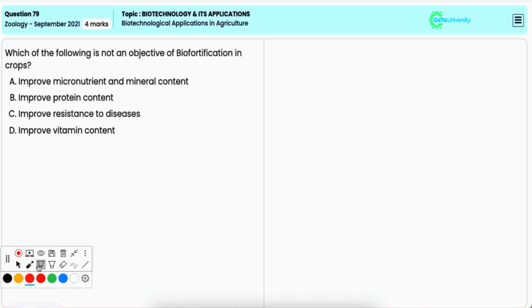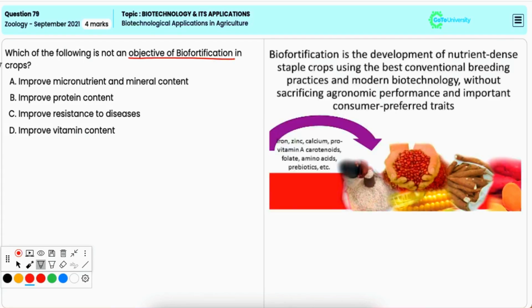In this question, you have to choose the option which does not represent an objective of biofortification in crops. Option A, improve micronutrient and mineral content. Now, this is a key objective of biofortification. Crops are biofortified to increase essential micronutrients like iron, zinc, and other minerals to combat malnutrition. Hence, it is an incorrect option.